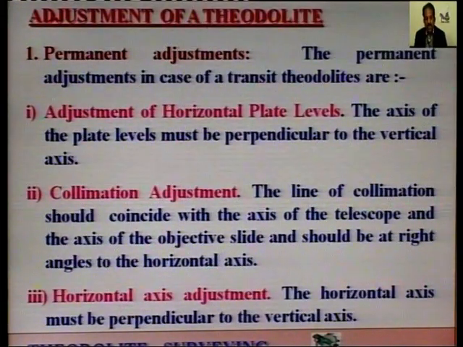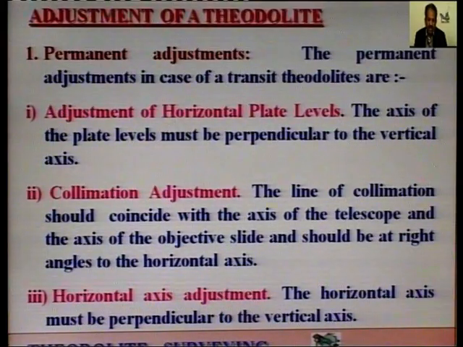So, permanent adjustment, what is permanent adjustment? The permanent adjustment is the relation of the fundamental lines of the theodolite. So, first is adjustment of horizontal plate levels. The axis of the plate levels must be perpendicular to the vertical axis. First adjustment is the axis of the plate levels, which is a line tangential to the longitudinal curve, must be perpendicular to the vertical axis.